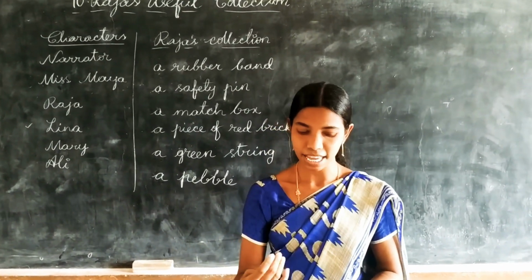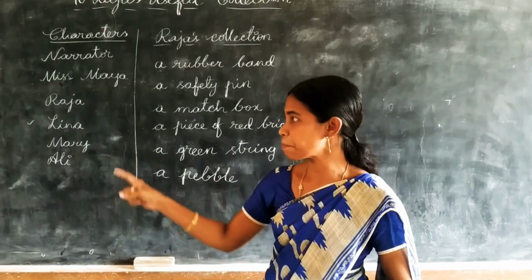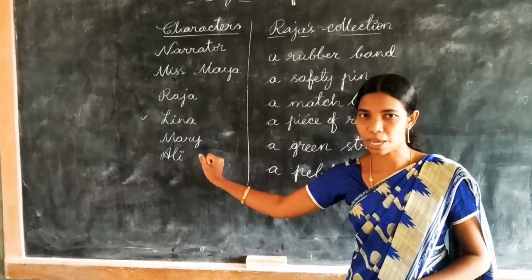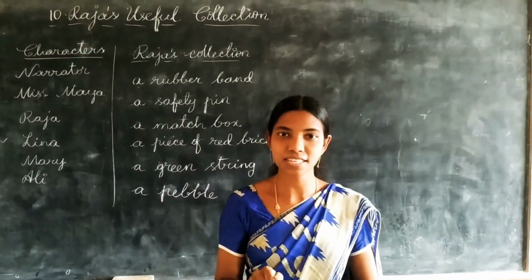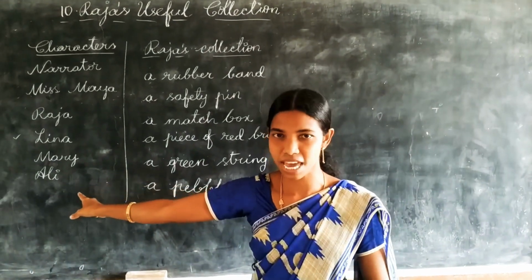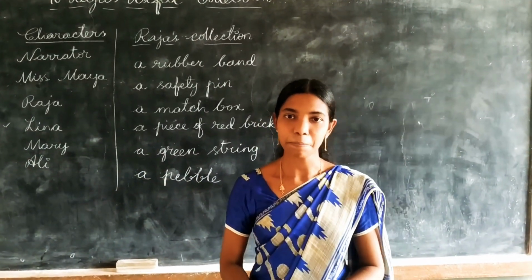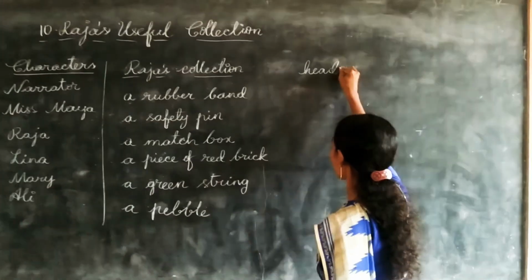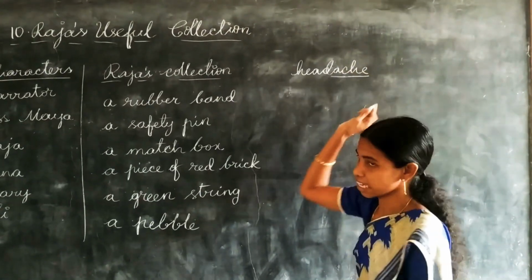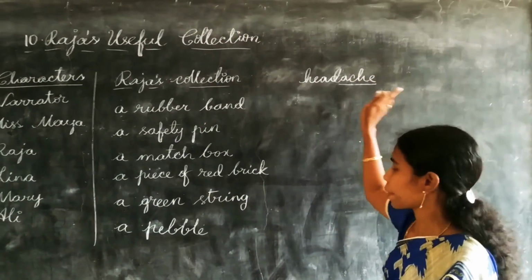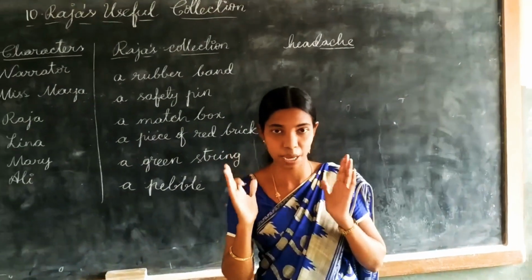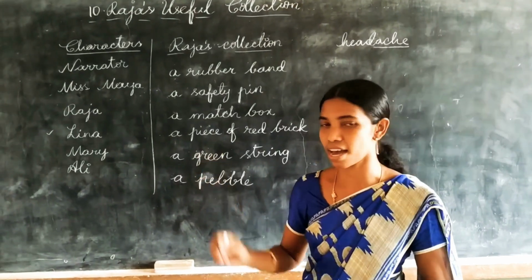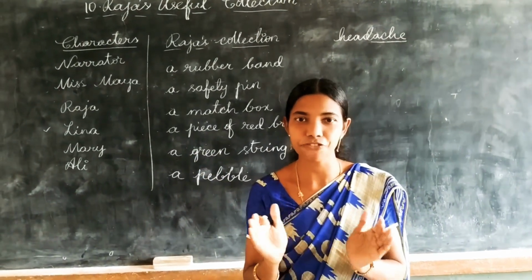Next, another character is introduced. She is Mary. Spelling M-A-R-Y. Mary. Learn the spelling. Here Mary got some headache. What did she get? Headache, A-C-H-E. Ache means pain. She got some headache and she is unable to sit. Then immediately the students of the class informed the teacher, Miss Maya. Then she came and she is comforting the girl.